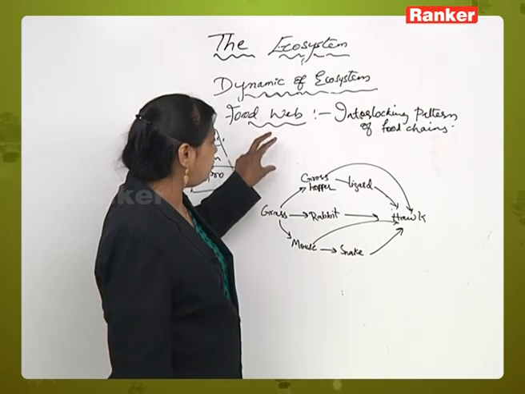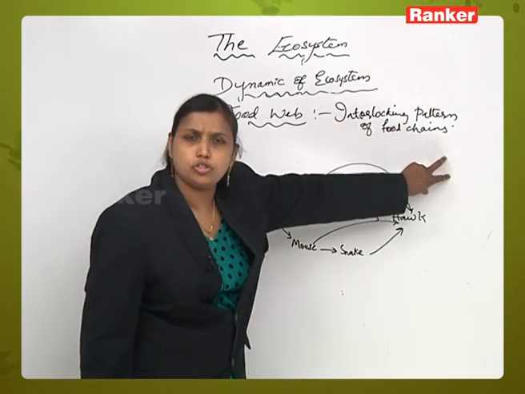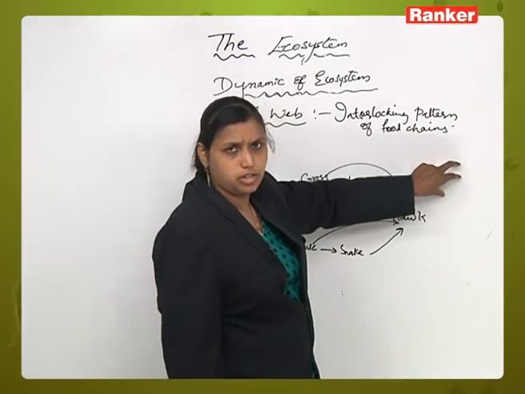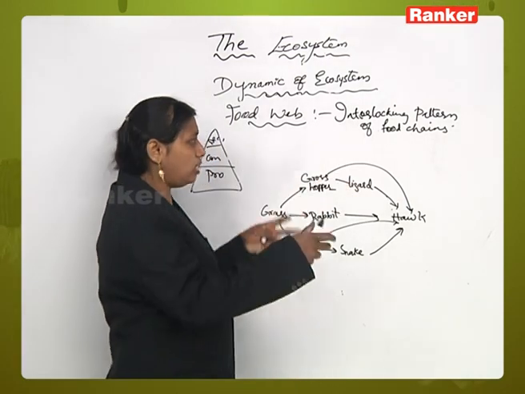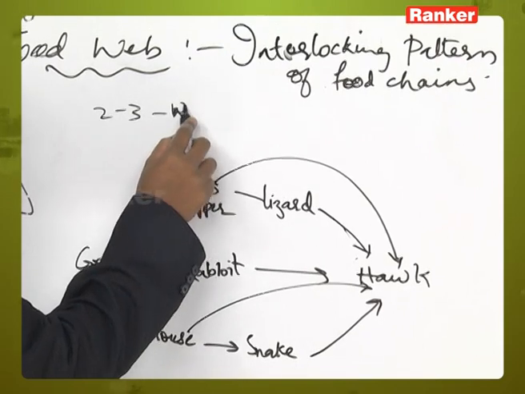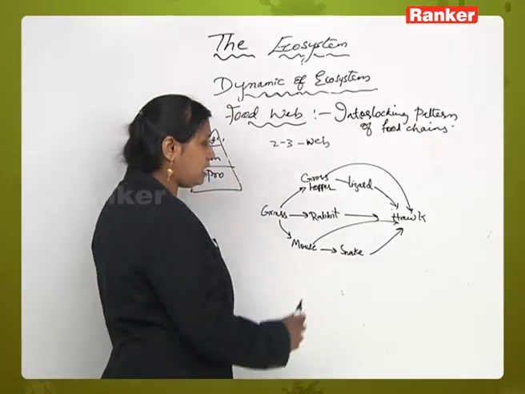In a food web also, it makes use of more than one food chain, more than one trophic level, and different organisms are involved. So a club together of two to three food chains which forms a web-like fashion is called a food web. Now for example, we will take a grassland ecosystem.